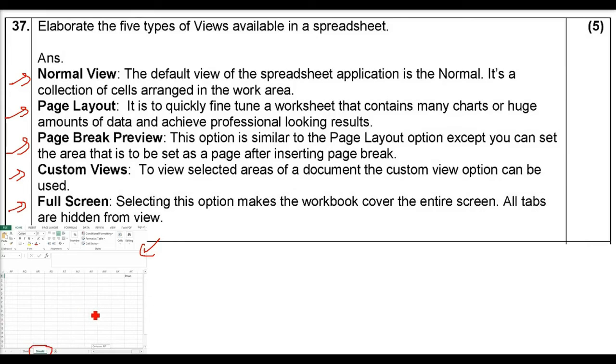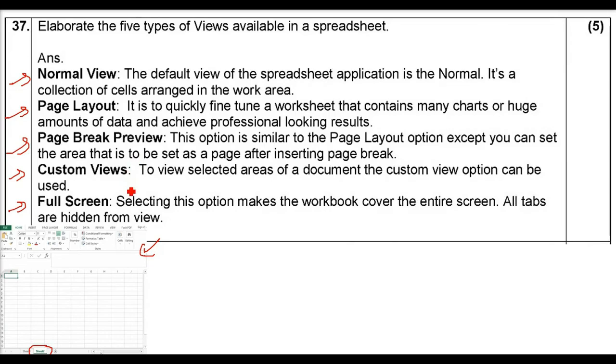Page layout is used to fine-tune a worksheet that contains many charts or huge amounts of data and achieve a professional looking result. Page break preview is similar to the page layout option, except you can set the area that is to be set as a page after inserting a page break. So here you insert a page break and then you see how it will look.